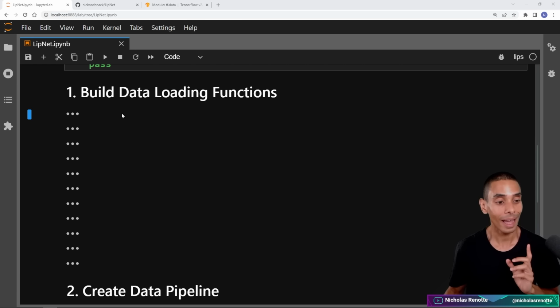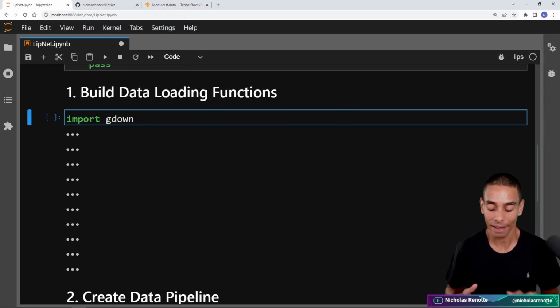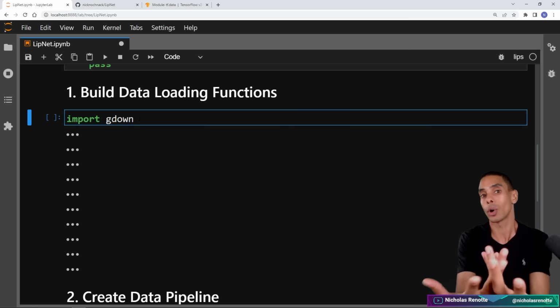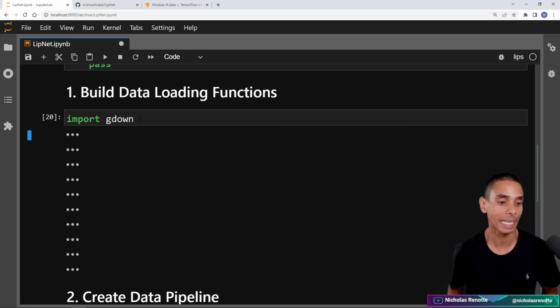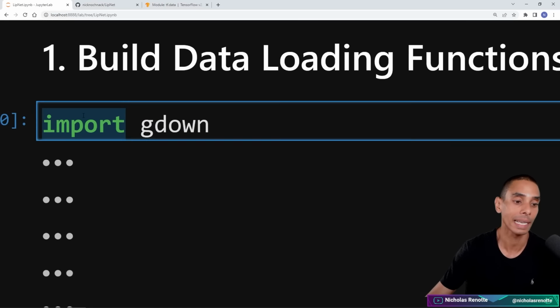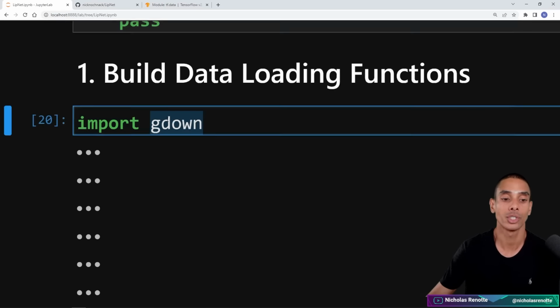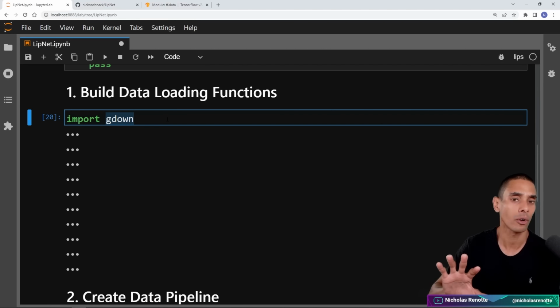Now, I've made your life a little bit easier by loading this data into my Google Drive. So you're just going to be able to download the specific sections or parts that I used to build this. First things first, what we need to do is import gdown. That full line is import gdown, and gdown is a library that just makes it super straightforward to grab data out of Google Drive.